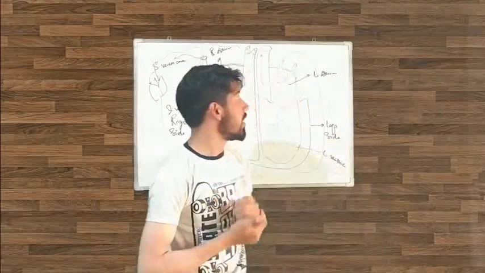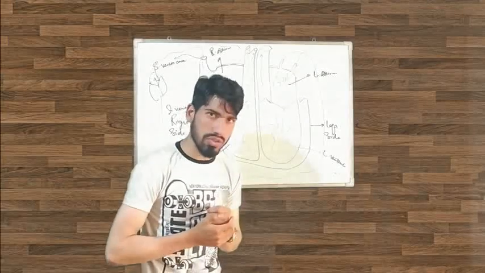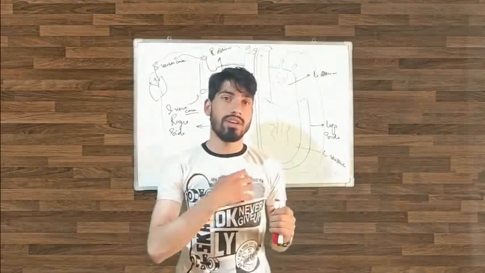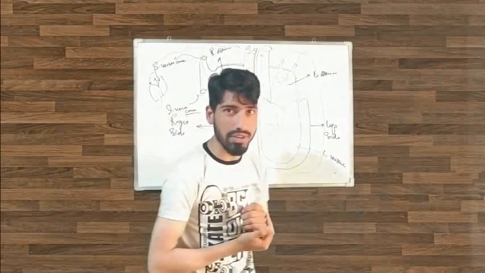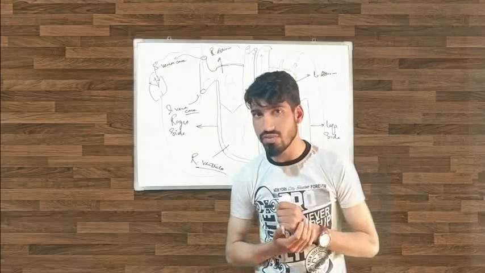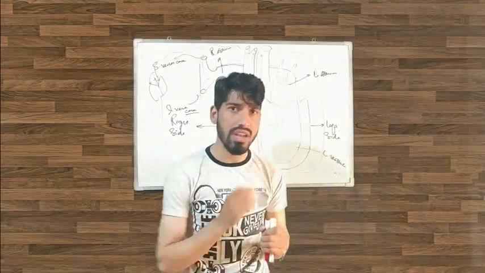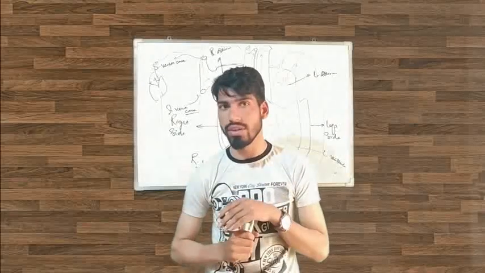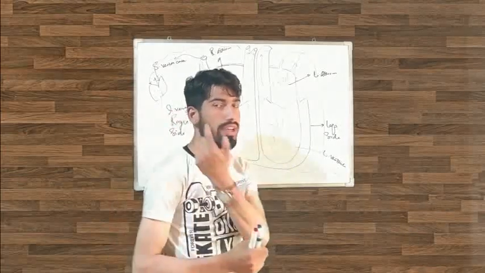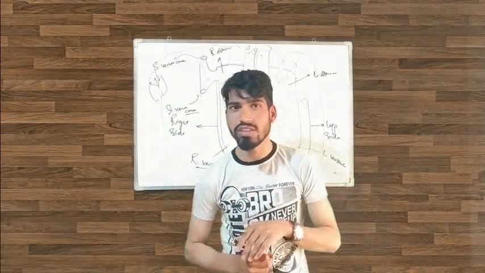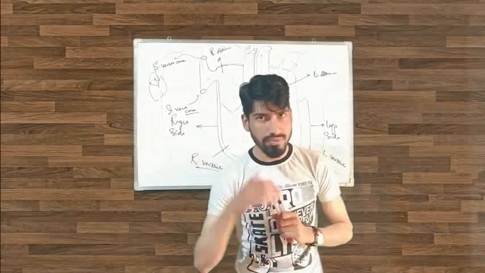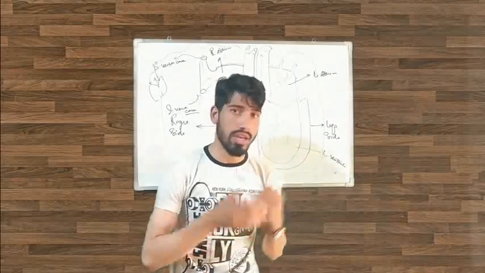And there are also other arteries, like the coronary arteries. The coronary arteries provide blood to the heart itself, because the heart also needs blood. And the other arteries, like the hepatic arteries, are those which provide blood to the liver. Okay, the first one is the carotid arteries, which provide blood to the neck and head, and the second one is the coronary arteries, which provide blood to the heart itself, and the third one is the hepatic arteries, which provide blood to the liver.